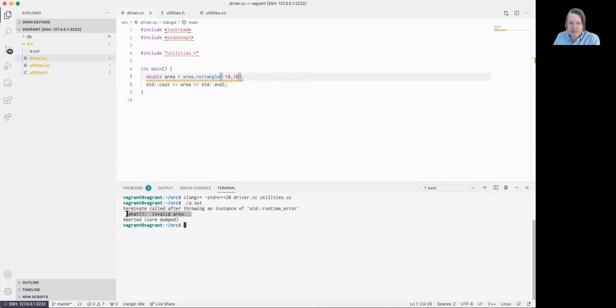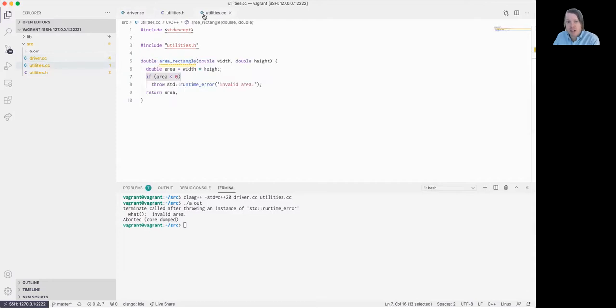What was it? An invalid area was calculated. And then notice here that execution had stopped. Nothing was printed to standard output because nothing was returned from this function. Essentially, this throw statement caused the execution of this function to stop.